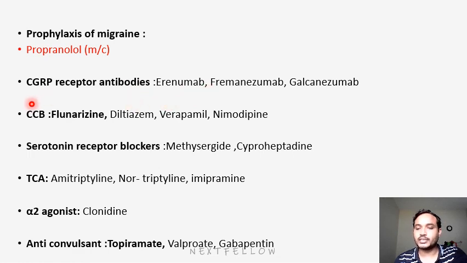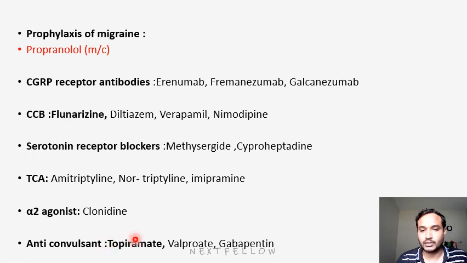Next will be CCBs, that is calcium channel blockers. Among calcium channel blockers, the first drug most commonly used is flunarizine. If not controlled with flunarizine, we will go with diltiazem, verapamil, or nimodipine. Next are serotonin receptor blockers, drugs like methysergide and cyproheptadine. Tricyclic antidepressants are also most commonly used for migraine headache, that is amitriptyline, nortriptyline, or imipramine. Next group is alpha 2 agonist, clonidine, or anticonvulsant drugs are also used in migraine patients.